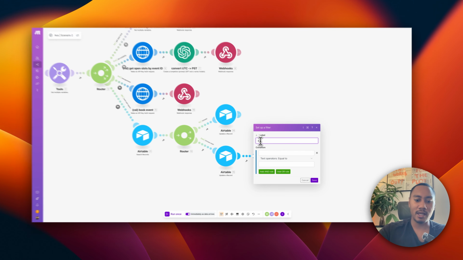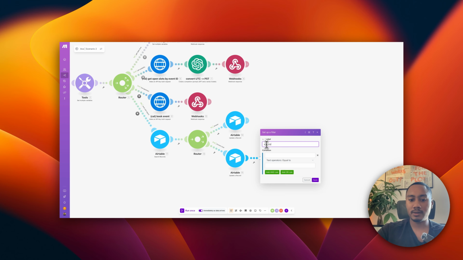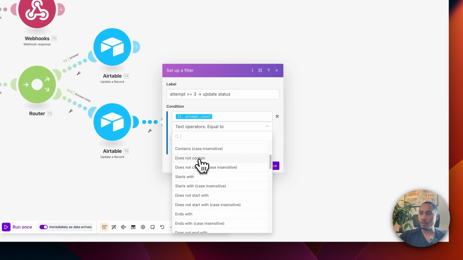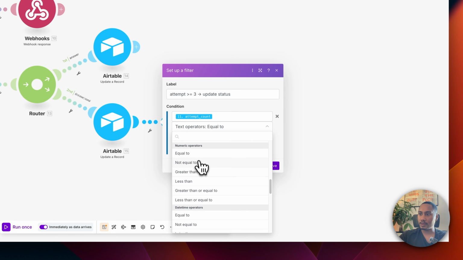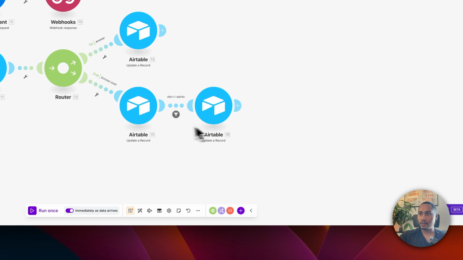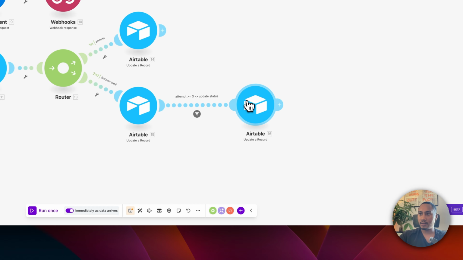Let's give it a name, something like attempt is greater than or equal to 3. And then we want to update status. Yep. And then this one, if, and then it should be attempt count, numeric operator, where is it? Greater than or equal to 3. And then we're going to move down this way.